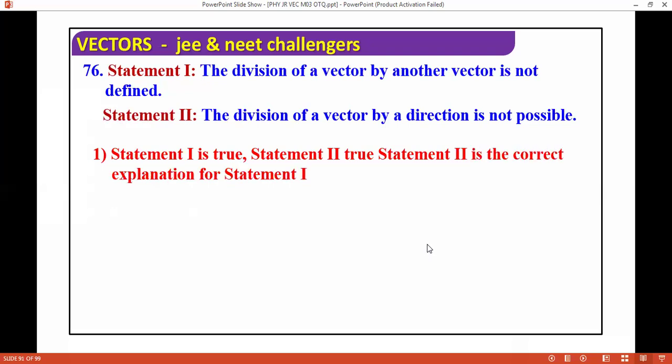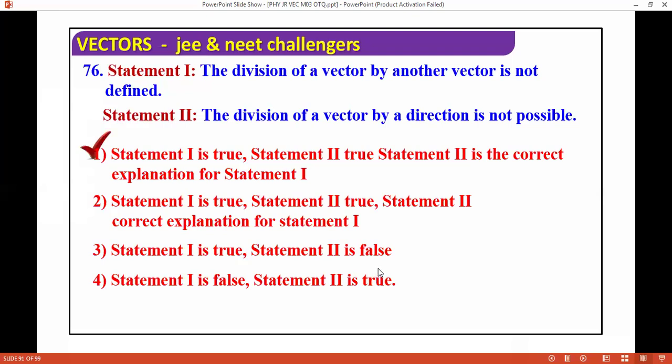Next question: the division of a vector by another vector is not defined, and the division of a vector by a direction is not possible. See, if you divide any vector by its magnitude, you get the direction. So statement 2 is correct. Division of a vector by another vector is not possible. This is also correct.